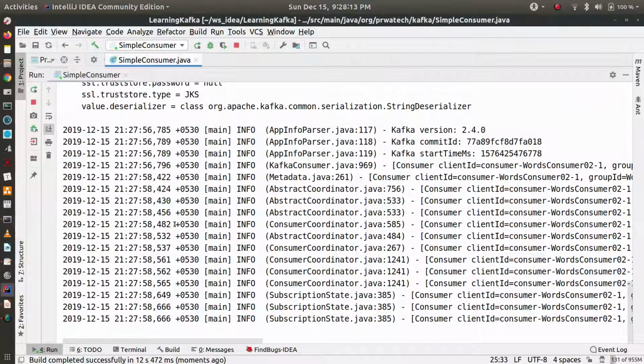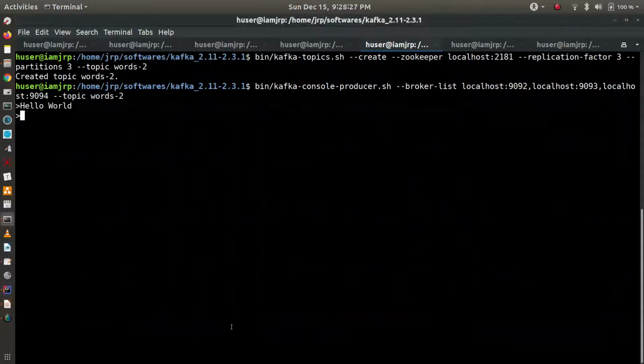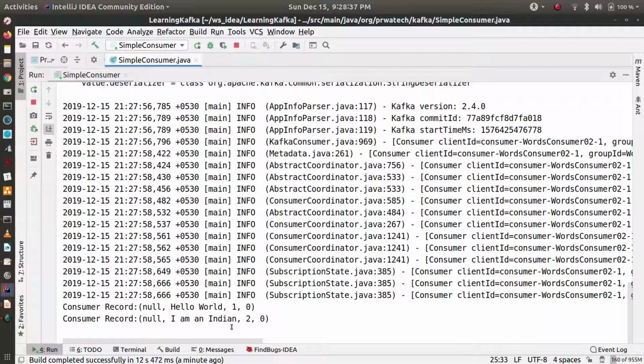Let's wait for some time. Yes, you can see the consumer record. Key is null, hello world. So this is the consumer record, and let's do another. I am an Indian. So this is the consumer record.